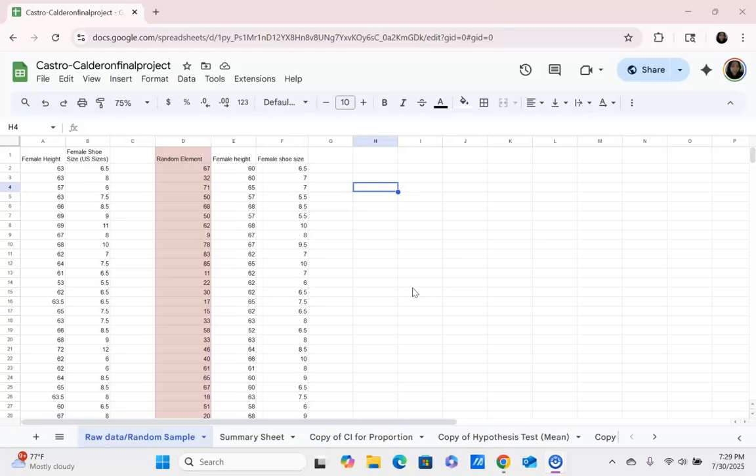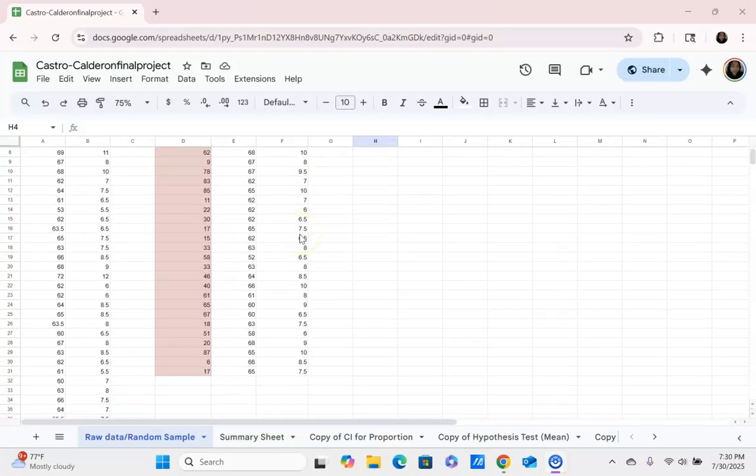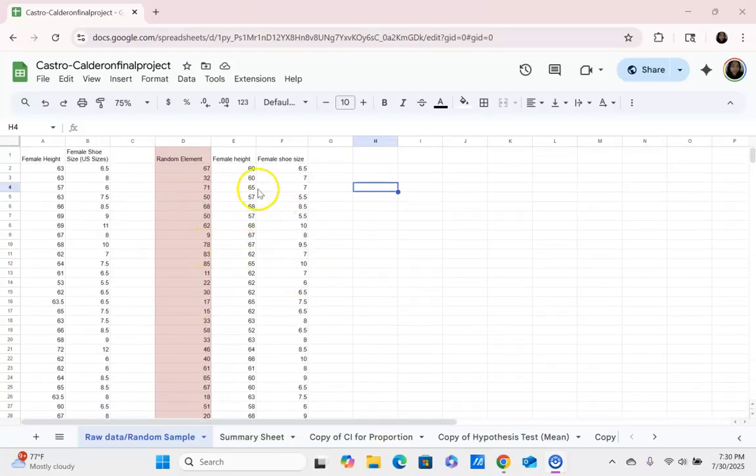My final project analyzed the possible relationship between female height and female shoe size. I gathered a random sample of 30 values for each: 30 values for female height and 30 values for shoe size. I moved the female height over to my summary sheet.